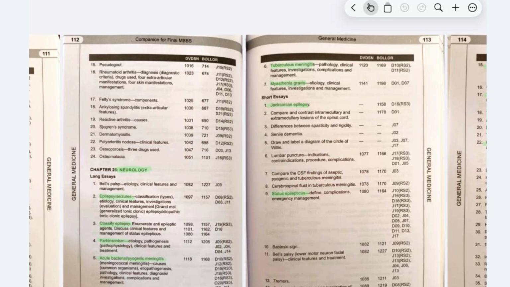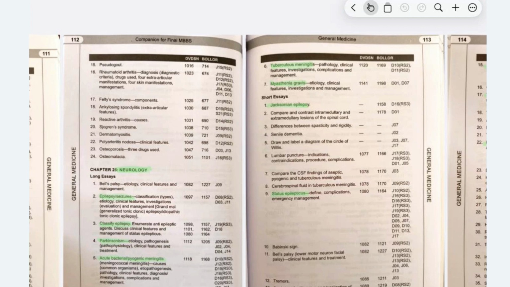Neurology. Under neurology, the first most important question that we should be reading is acute bacterial or pyogenic meningitis, and also tubercular meningitis. It has been asked many times as a 10 marker and 5 marker. I am not going through these topics because we have studied them extensively on our microbiology days. So, I will be starting with epilepsy first.